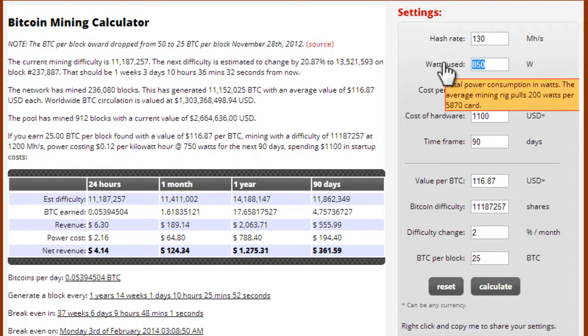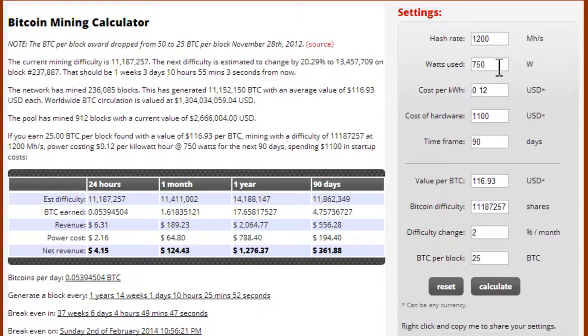So I'll just put 425. I'll split the difference. 425 at 130. And your cost per kilowatt. This is the cost of electricity where you live. If you're not sure how much the cost per kilowatt is, you can always Google that. So let's just say that it's 12 cents per kilowatt. Let's just say I didn't have to spend anything. I'm just using my normal desktop computer. And let's just run this thing for a month.